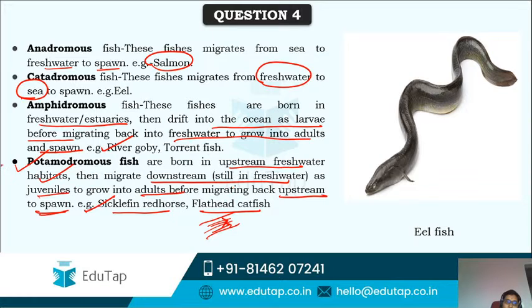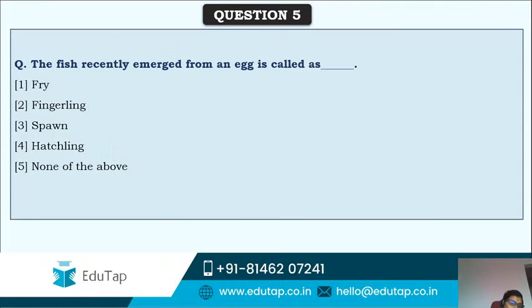So for potamodromous and amphidromous, just go through the examples, try to understand the basic process. The rest of the examples are very important. So this is all about how fish move from one location to another based on the type of water that it requires to spawn, and that is divided into these 4 categories majorly. There are various other categories as well in them, but for us these 4 are very important.